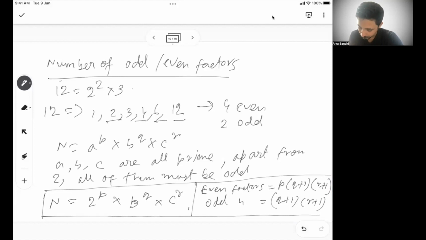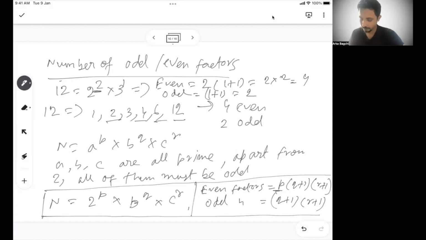So in this case, how many even factors do I have? Because p is 2 here, it is 2 into 1 plus 1, so that is 2 into 2, 4. And the odd factor here is q plus 1 into r plus 1. So there is no r, so 1 plus 1 is 2. So that is what we got here.